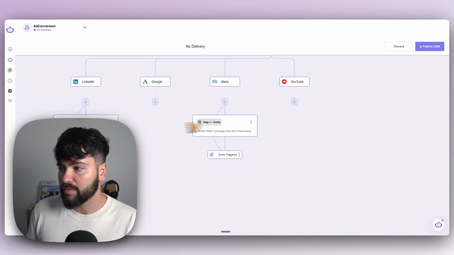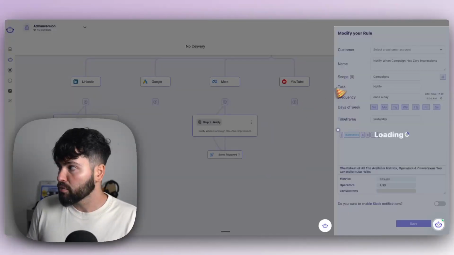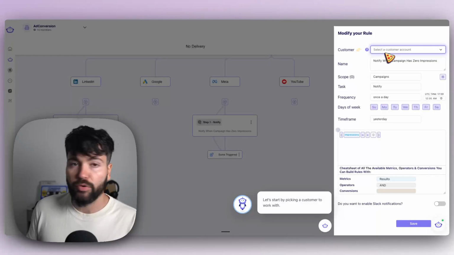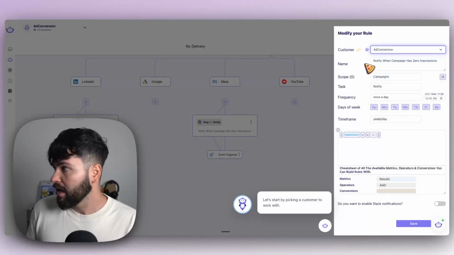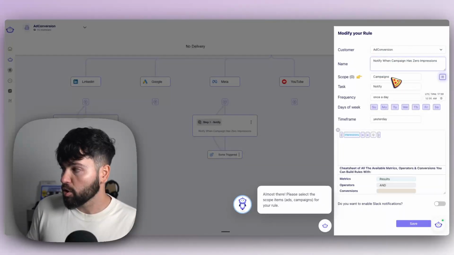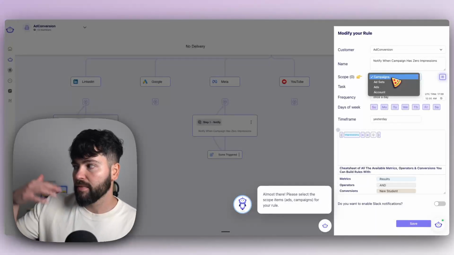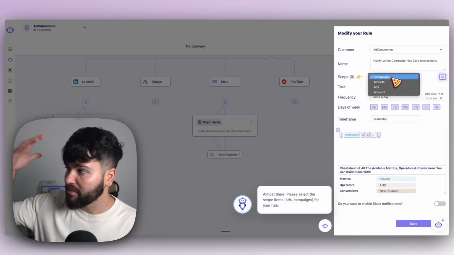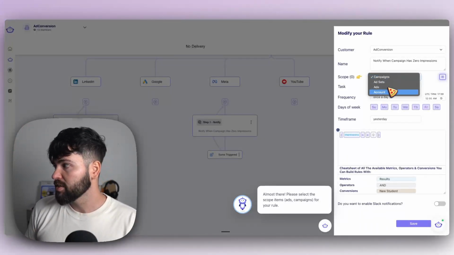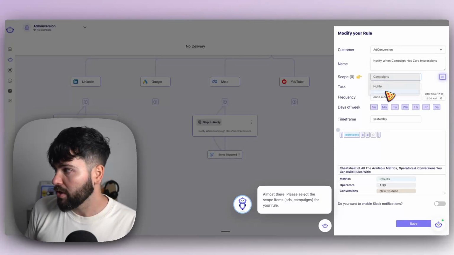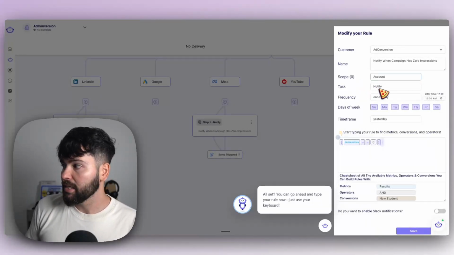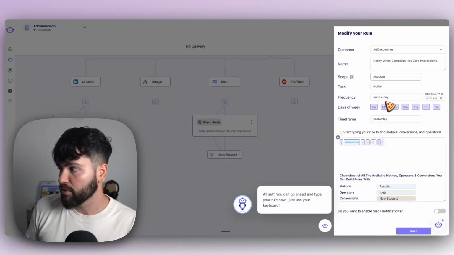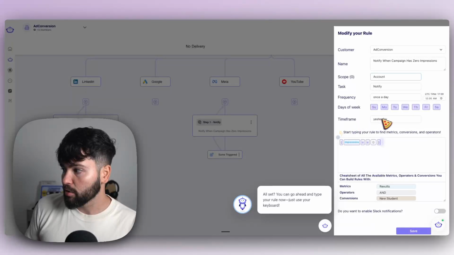So for instance, maybe I'm going to modify my Meta rule here. I can choose the customer account that I'm interested in. From here, I can then choose my scope level. So do I want this to apply, in this case, because it's Meta, at the campaign level or the account level? If I wanted to do it as broad as possible, I can select the account level. I'll leave the task condition as notify, frequency once per day. It's going to look over yesterday.